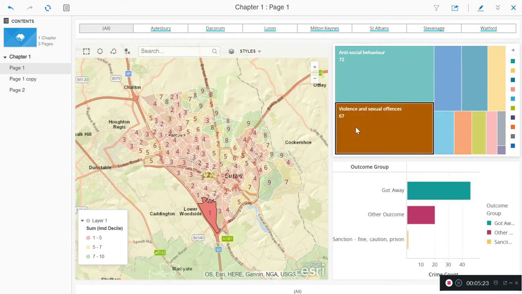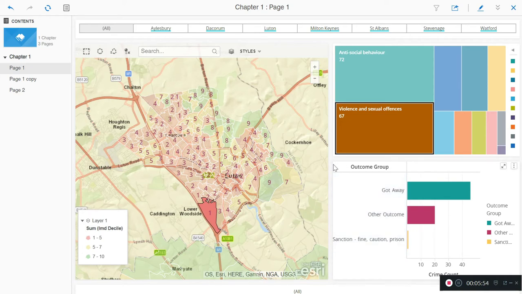Violence and sexual offences is quite prevalent as well. Now, that also includes, as far as I can tell, things like domestic violence. And what we've got there is the prevalence of violence and sexual offences, and then we've got the resolution of the crime. So you can see that a large amount of people are getting away with crime. In some cases, other outcomes mean it's been passed on to another agency or it's still in progress. And that's where a sanction has been provided.